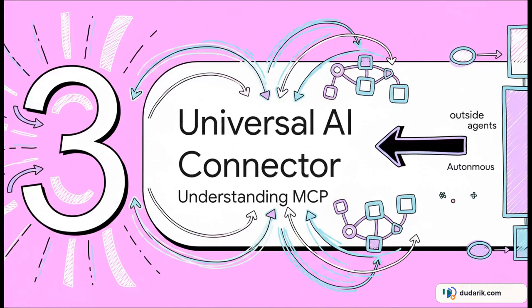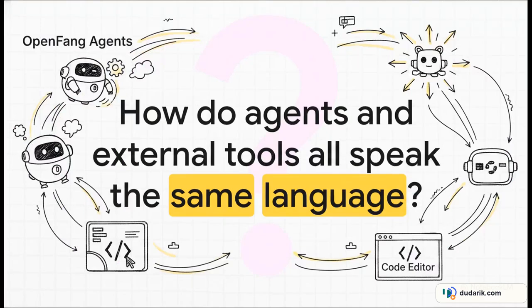How do they connect to the rest of the world? And just as importantly, how do we connect to them? That brings us to section 3, this universal connector they call the Model Context Protocol, or MCP for short. This really gets to the heart of a huge problem in the AI space, interoperability.